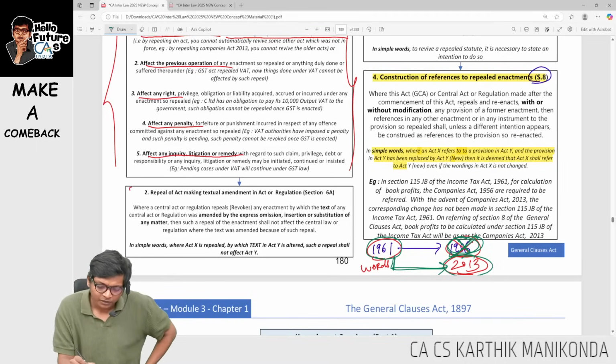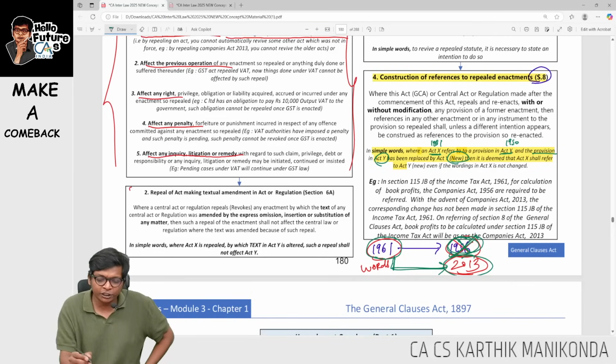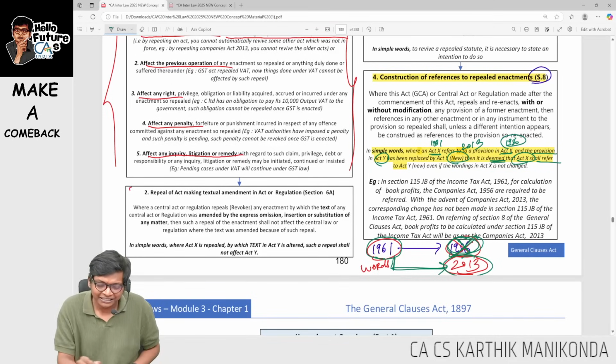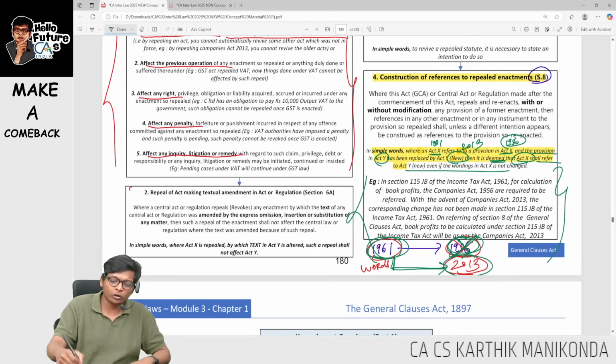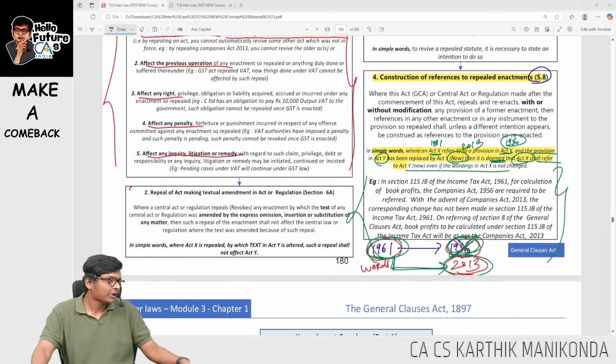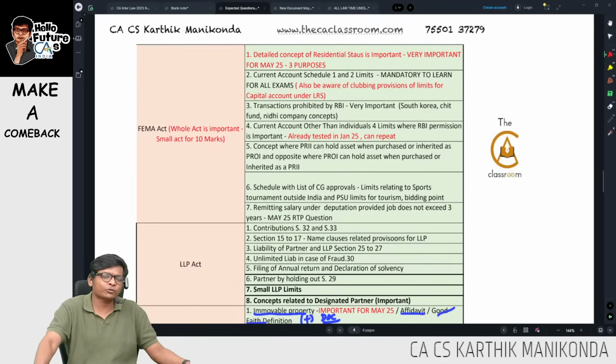Look at this. Where an Act X, Income Tax Act 1961, refers to a provision in Act Y, Companies Act 1956, and the provision in Act Y has been replaced by Act Y new, 1956 replaced by new Act 2013, then it is deemed that Act X, the old Income Tax Act, shall refer to the new Act, even if the wordings in the old Act are not yet changed. I gave an example also over here. Go through this case. With this, we are done with General Clauses Act expected questions revision. Let's proceed to the next one.